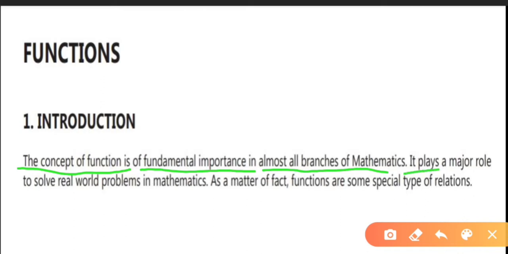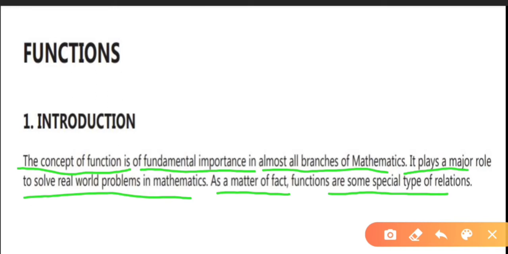It plays a major role in solving real world problems, or you can say day-to-day life problems, in mathematics.